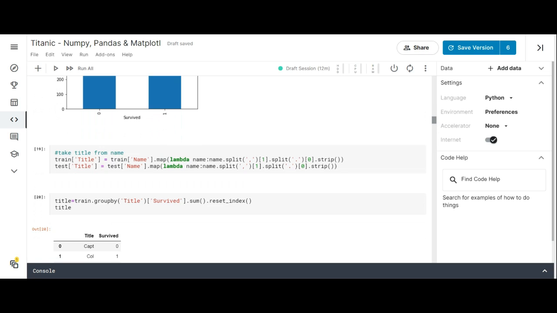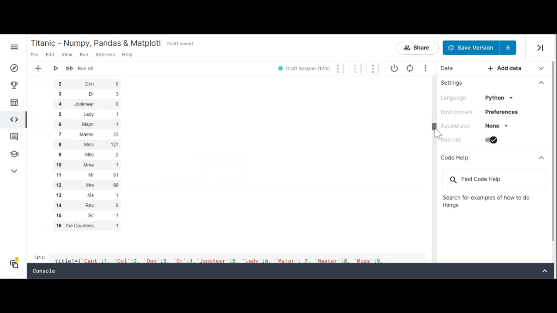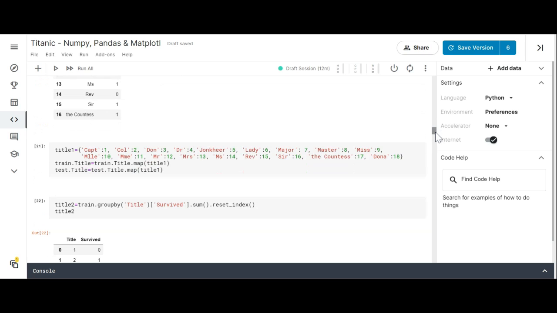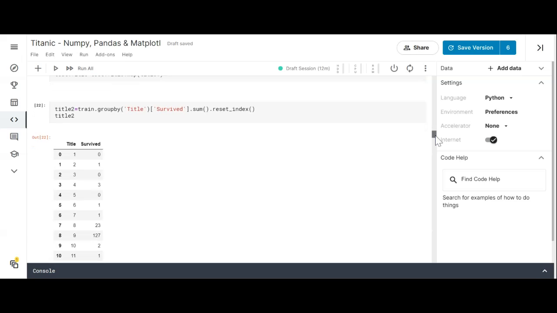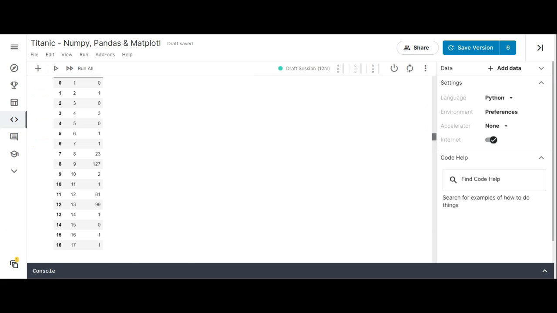Then we took the title out of the name. When we took the title out of the name, we had 17 titles, but actually there were 18 titles. One of the titles didn't come through. So we mapped all 18 titles into the title column. Now, instead of a name, the title is a number, which is what we want.